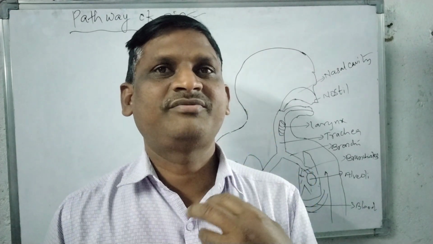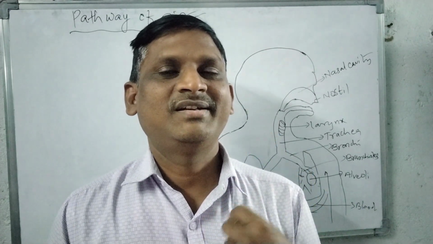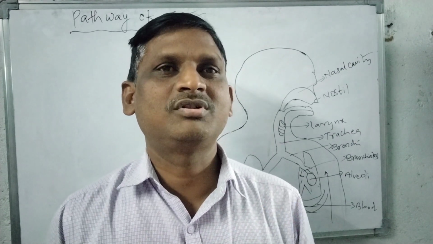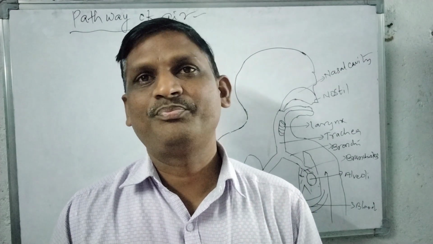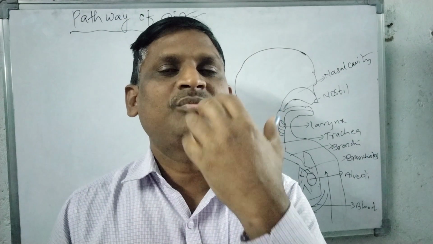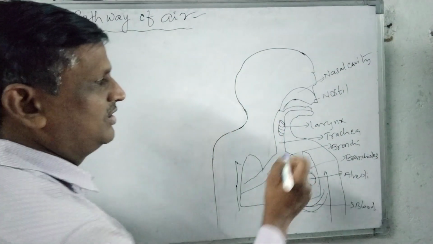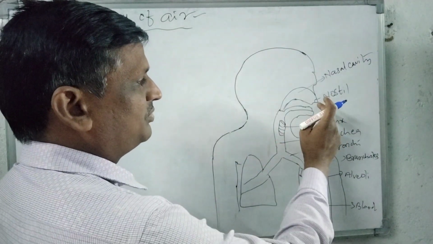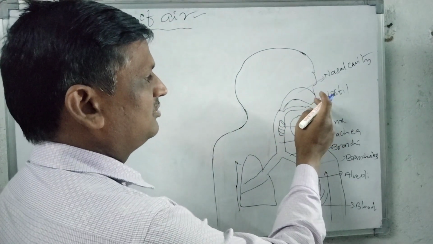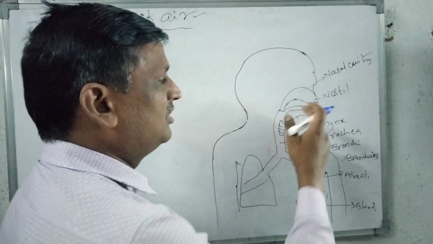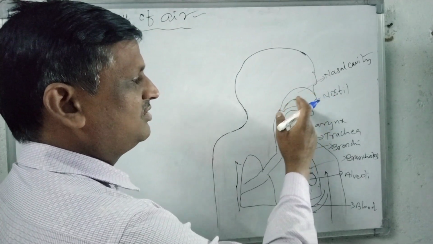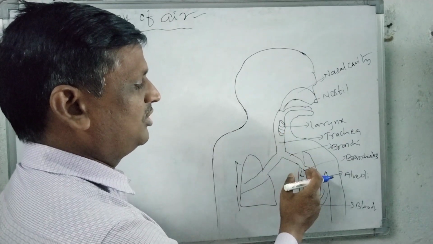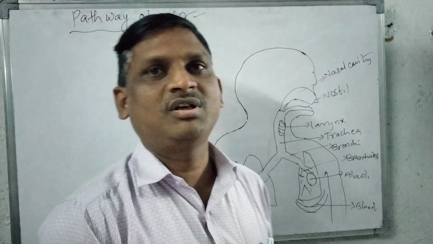The pathway of air starts from the nose, nostrils, nasal cavities, pharynx, larynx, trachea, bronchi, bronchioles, alveoli, then blood. So this is the pathway of air. So from the nose to blood. See here in the diagram itself we can observe. First one, the nose is the opening place of the respiratory system. So from the nose, nostrils, generally we have two nostrils, the nostrils behind nasal cavities. Then here the junction part of the body is pharynx, larynx, trachea, bronchi, bronchioles, alveoli, blood. So this is the pathway of air.